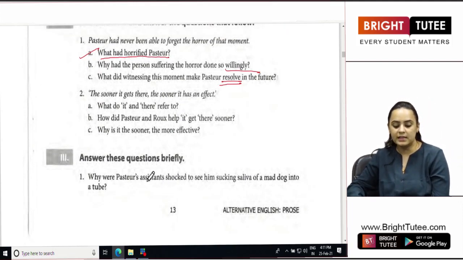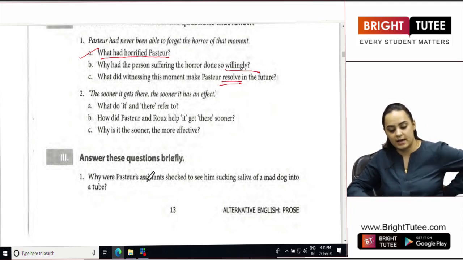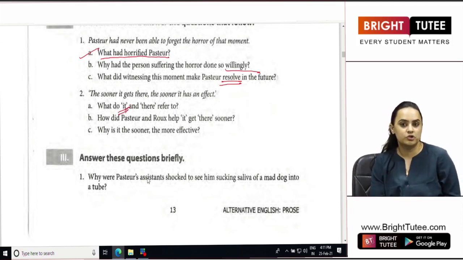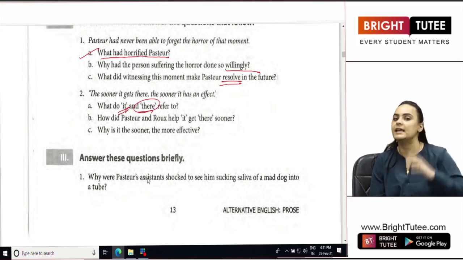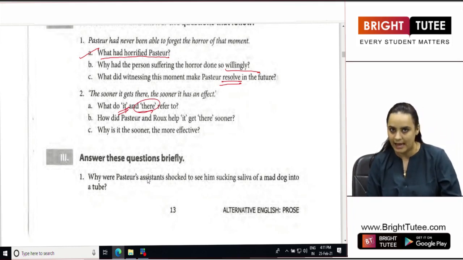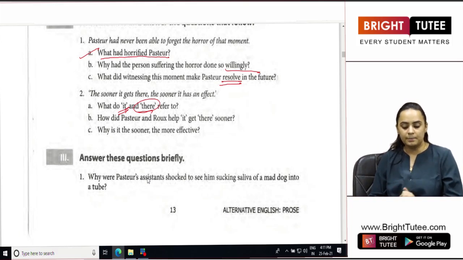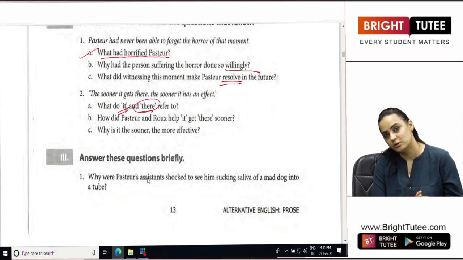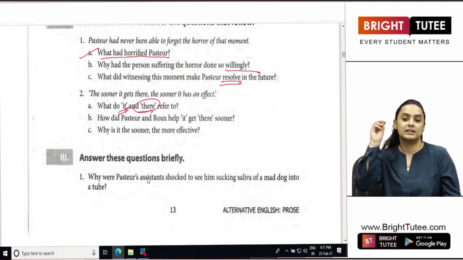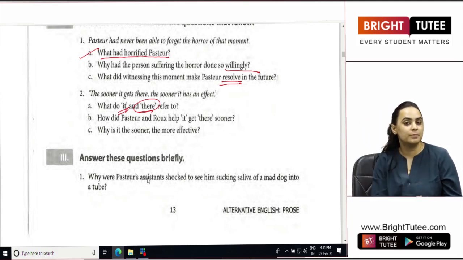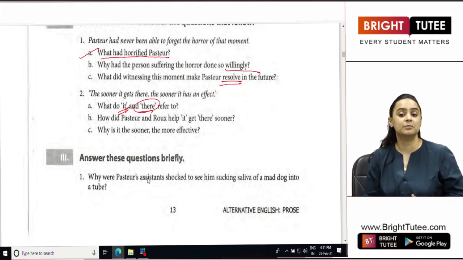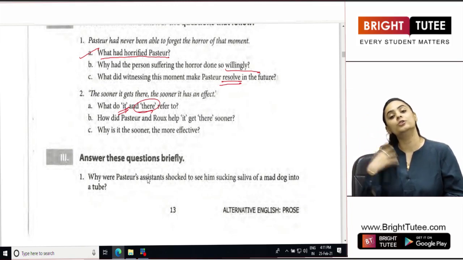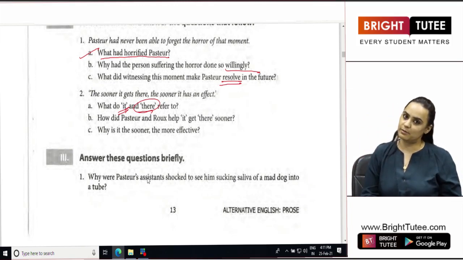What do "it" and "there" refer to? What will get there? It is the rabies germ, and "there" refers to the medulla or the brain of the experimental animal. How did Pasteur and Roux help it get there sooner, and what did Pasteur and Roux do so that the rabies germ could reach the brain soon? They injected the piece of infected medulla straight away into the brain of the experimental animal.